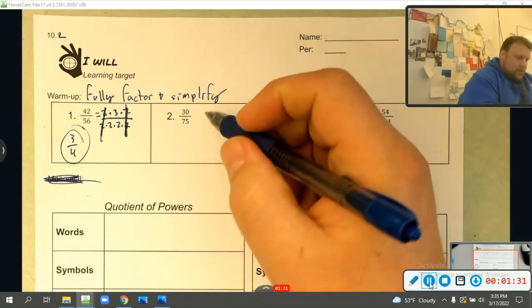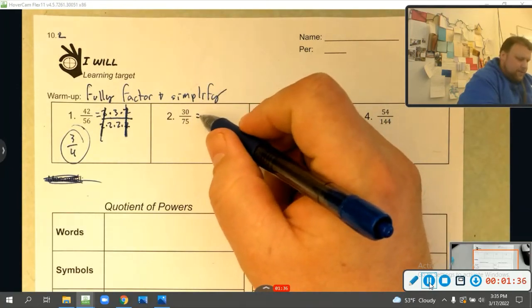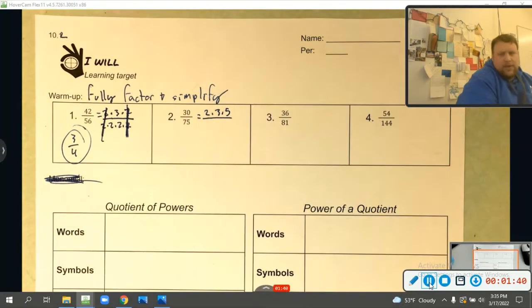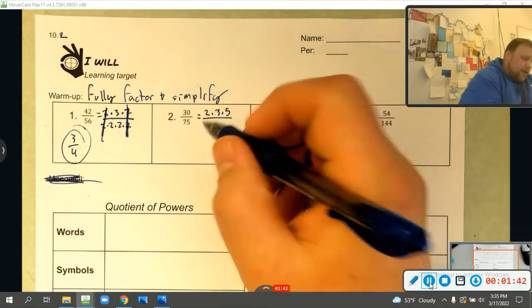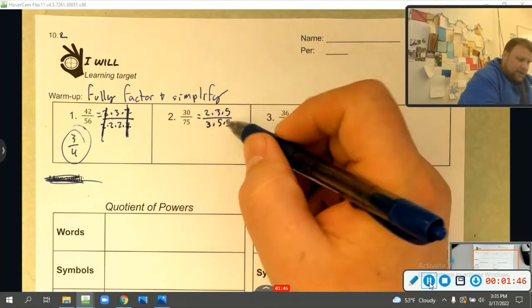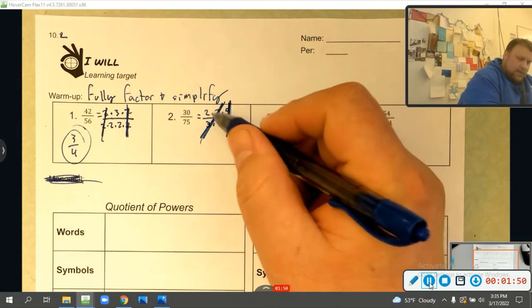Okay, so looking back at these, 30 is 3 times 10, or 2 times 3 times 5. 75 is just 3 times 25, or 3 times 5 times 5. And what do we see here? The 3's cross out, right? And the 5's cross out, and I'm just left with 2/5.